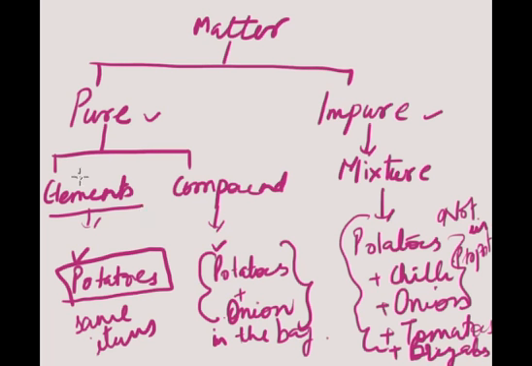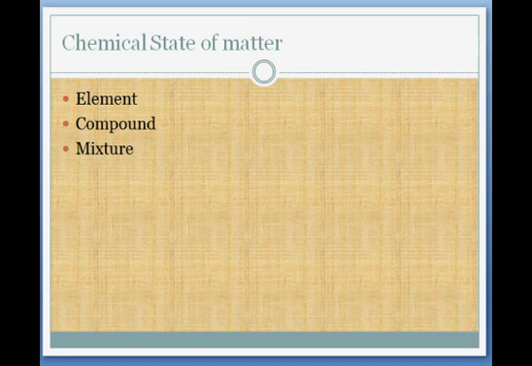Now let's see first what is element. I hope you have understood the meaning of pure and impure. We have pure, which is element and compounds, and in impure we have mixtures. So we are going to start with element, compound and mixture.